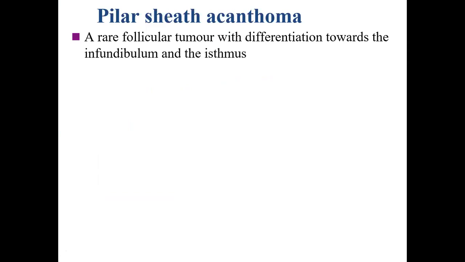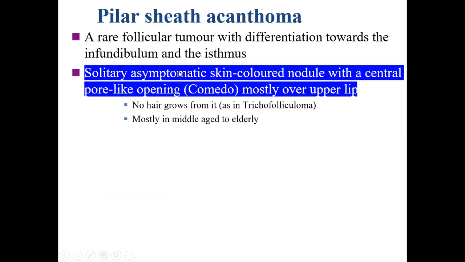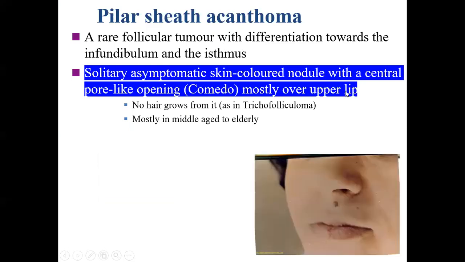Pilar sheath acanthoma is a rare follicular tumor with differentiation towards the infundibulum and the isthmus. It presents as a solitary, asymptomatic, skin-colored nodule with a central pore-like opening, mostly on the upper lip. Now you can see this is a nodule which has got a punctum in the center.